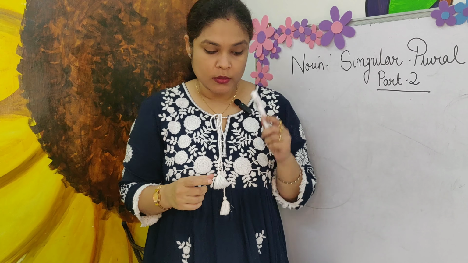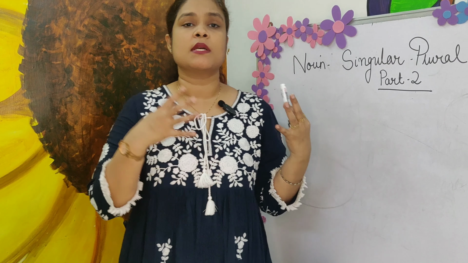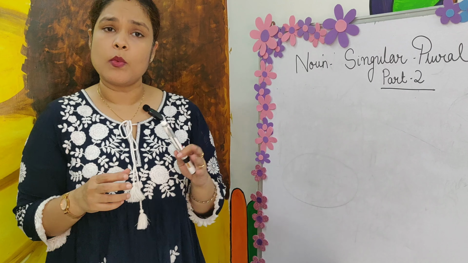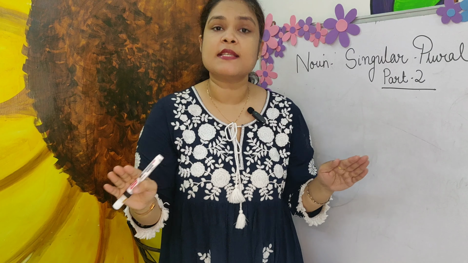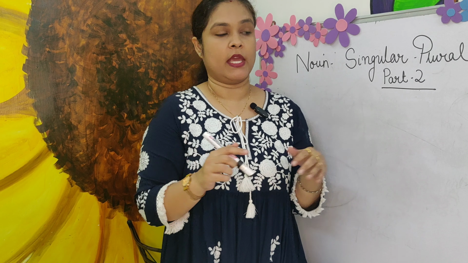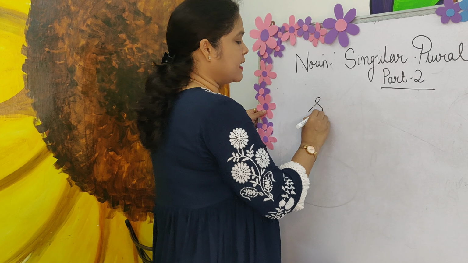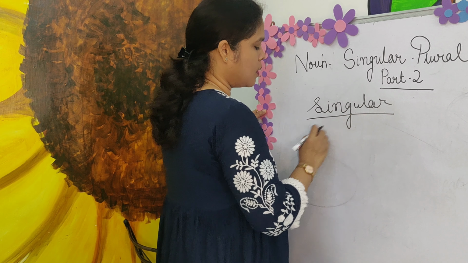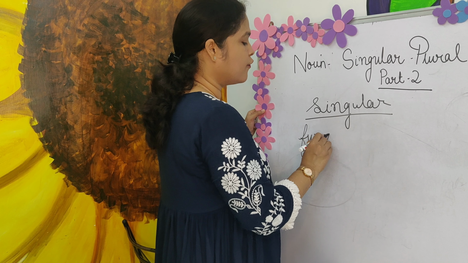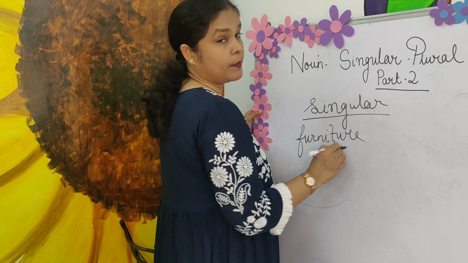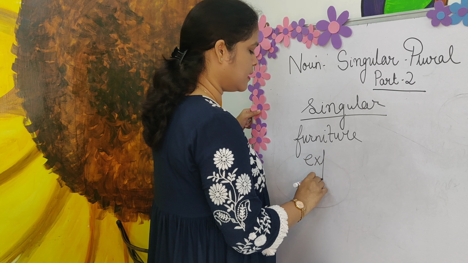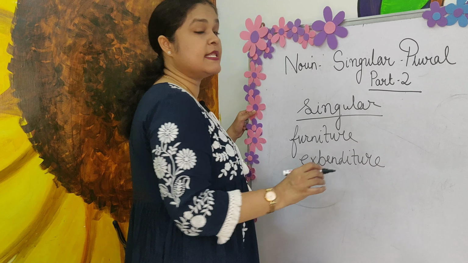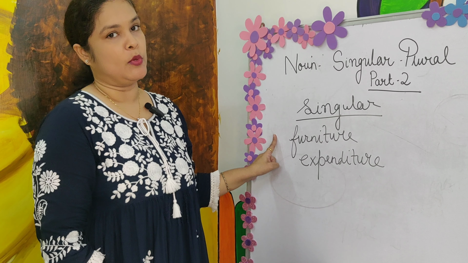Okay. So now we will be going through some words and understand how they function. For example, there will be some nouns which are always in singular form. They have no plural form. Like furniture, like expenditure. They are always in singular form. They do not have a plural form.